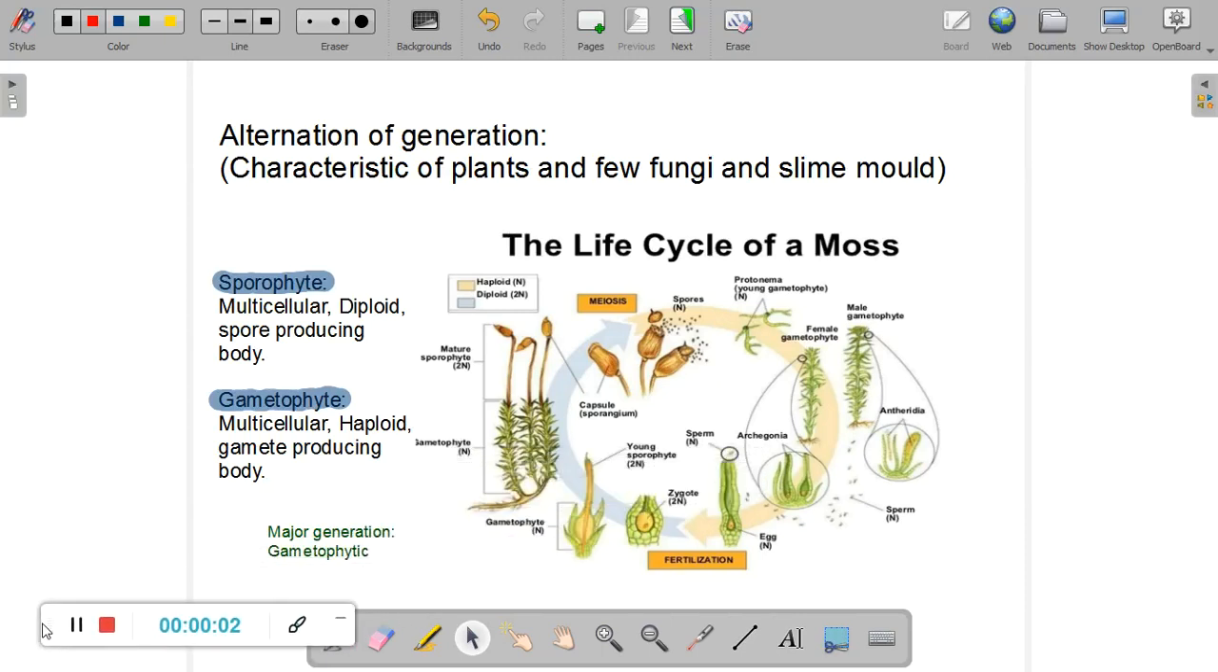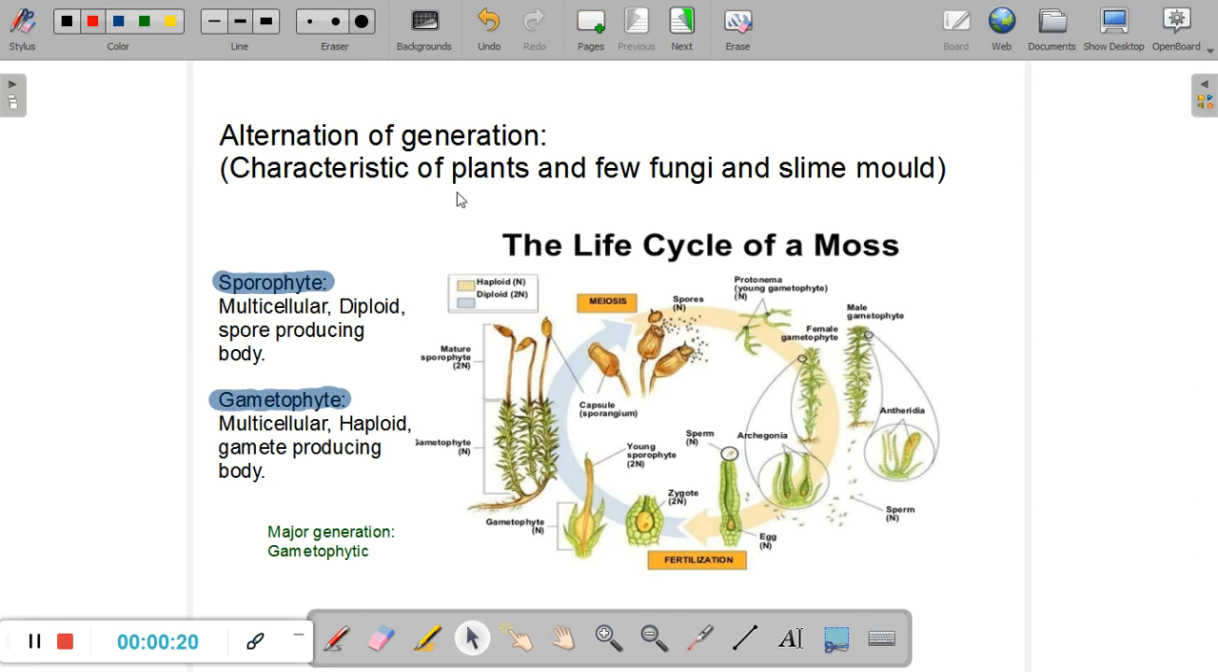Today we'll start our next chapter, which is called Reproduction in Plants. Now, reproduction is basically the prime objective of all forms of life. The sustenance of species depends upon reproduction. We are studying reproduction in plants, so first of all we should also know what plants are.